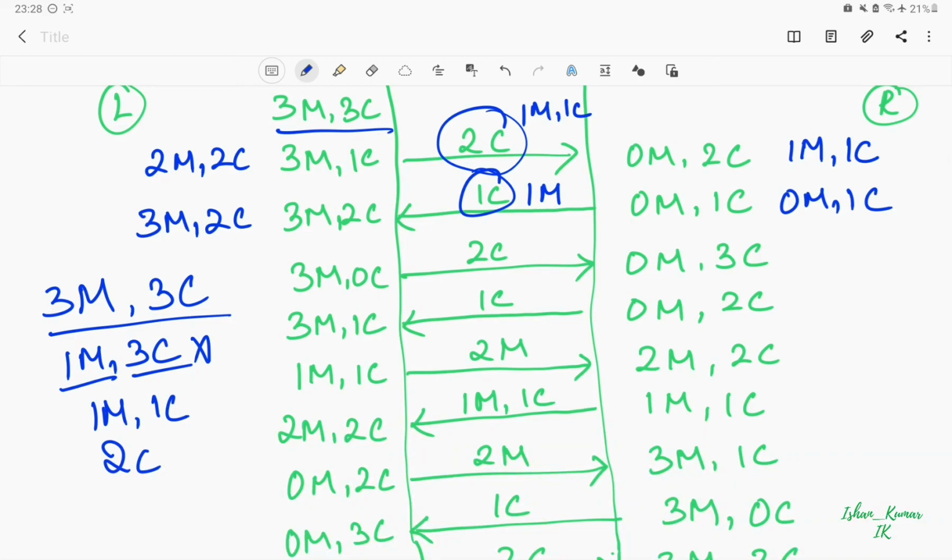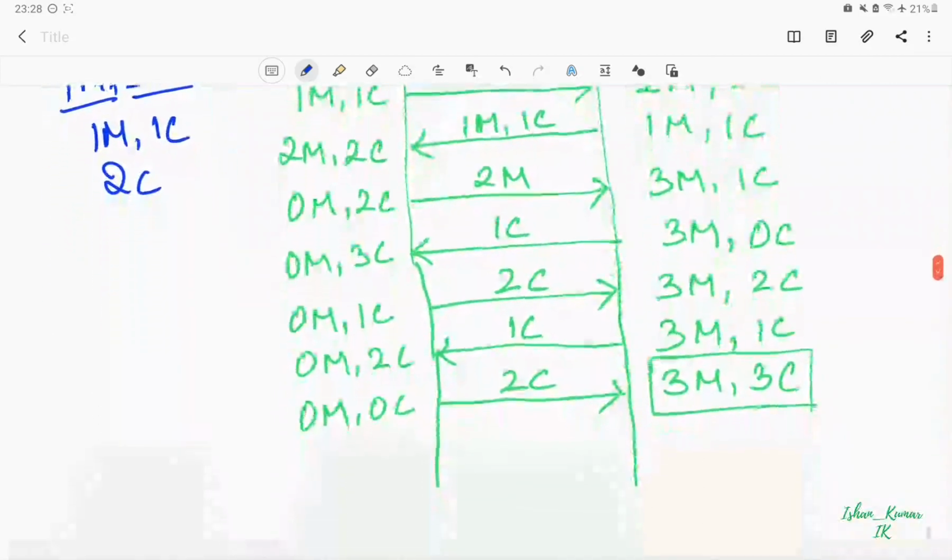So this was the solution for the missionaries and cannibals problem.